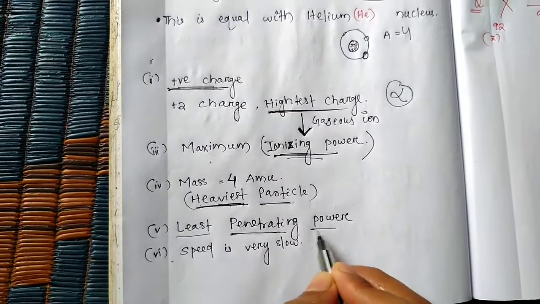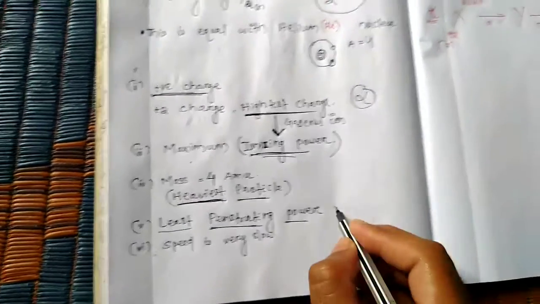Penetrating power means travel capacity.